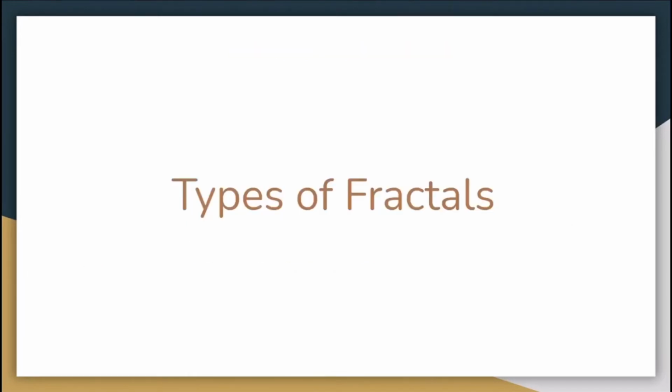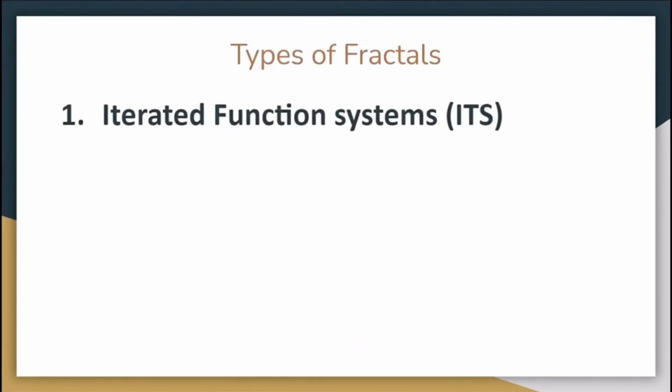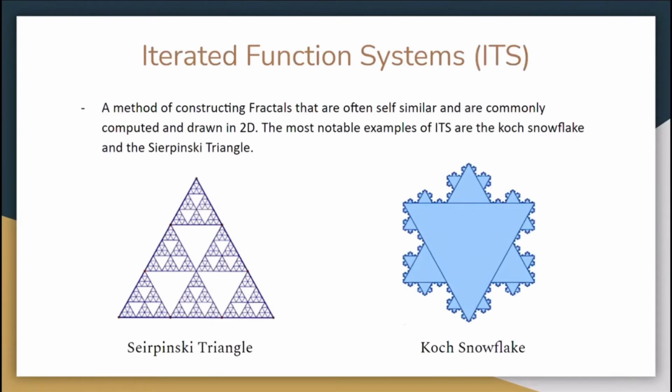Now, let us move on to the different types of fractals. The first type of fractal is called the iterated function system, a method of constructing fractals that are often self-similar and are commonly computed and drawn in 2D. The most notable examples of which are the Sierpinski triangle and the Koch snowflake.